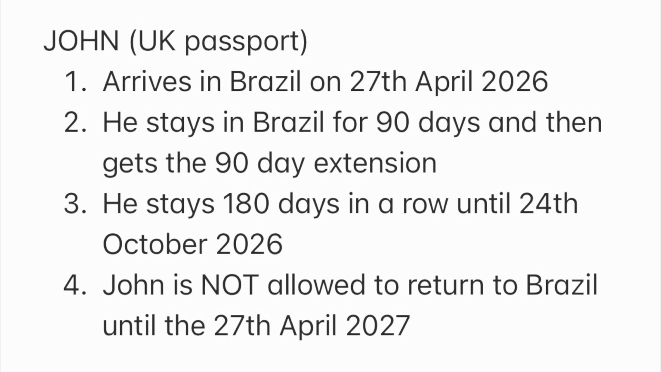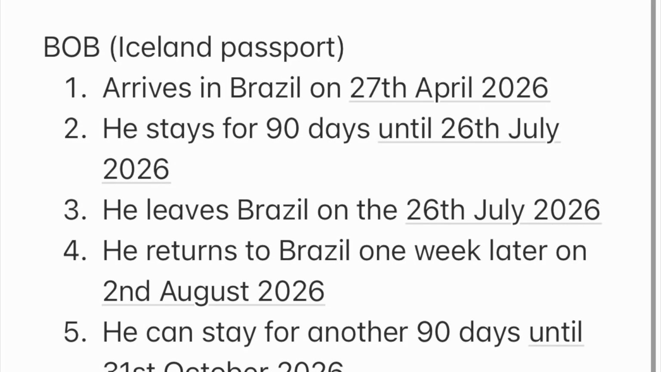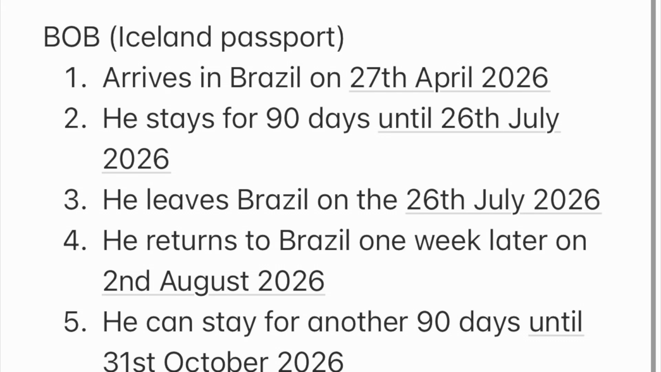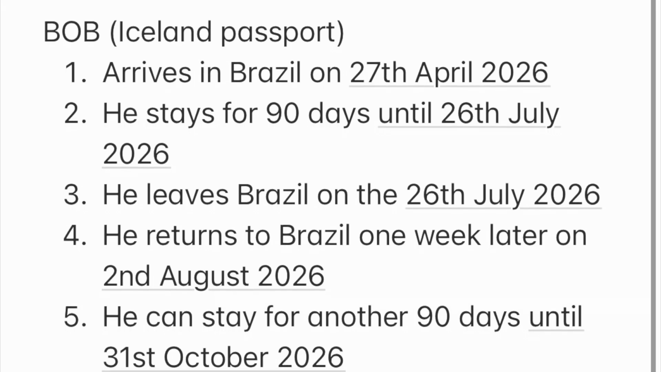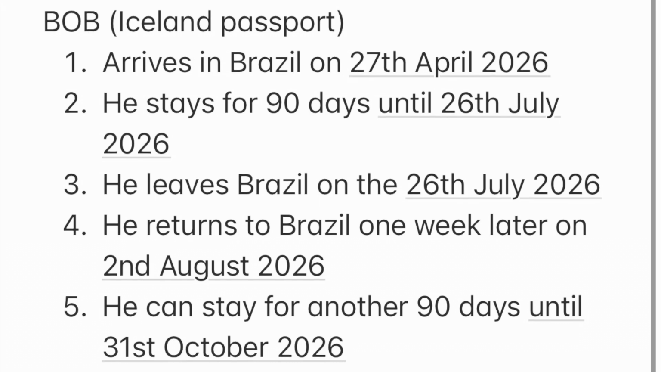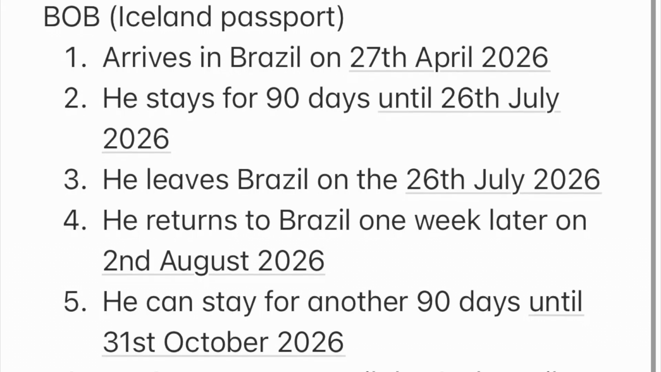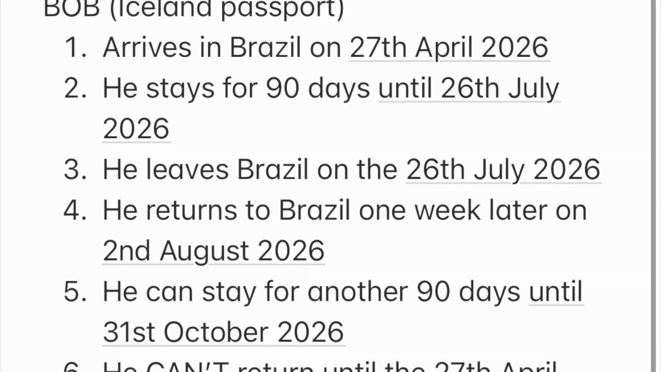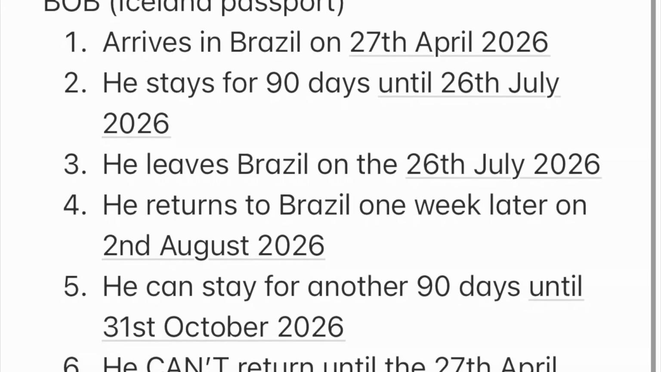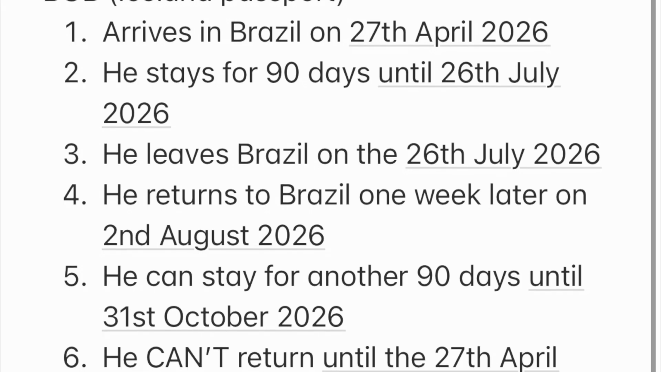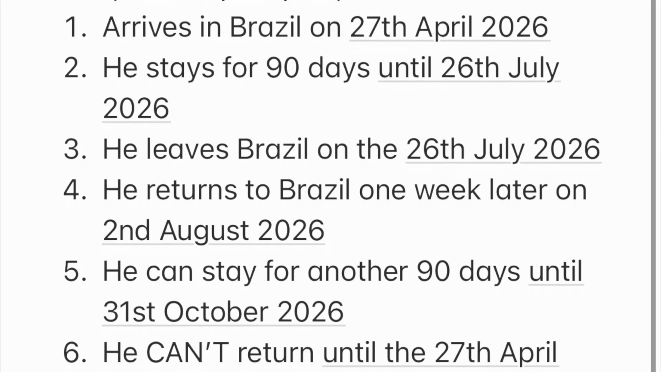Now, let's take this other dude called Bob. He's got an Icelandic passport, again, another category 4 passport. He arrives on the same date, 27th of April 2026, and he stays for 90 days until the 26th of July. And then he's going to have a week break in Argentina. He goes to Argentina for 7 days. He then returns back to Brazil on the 2nd of August. He can do this and he can stay for an extra 90 days up until the 31st of October.